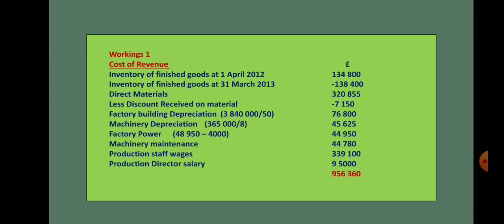So this should be clearly labeled workings 1. Under workings 1, you can see all the expenses relating to cost of revenue have been taken, and the total of cost of revenue is 956,360. So this answer should be shown in the statement. When I'm showing the statement, you can see this. The total of cost of revenue will be shown.